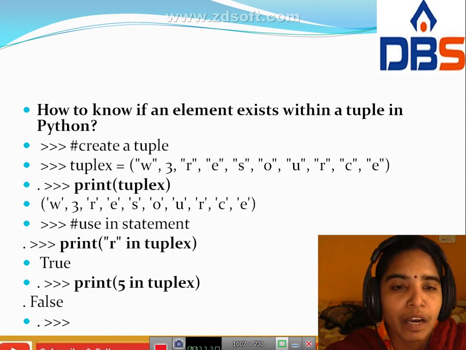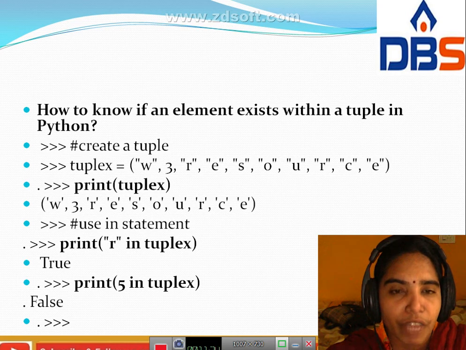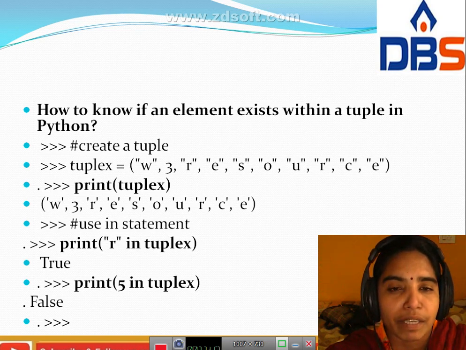Next, how to check whether an element exists in the tuple or not. By using the in statement we can know whether the element exists within a tuple. Print R in tuple x. Here R is in tuple x, so the output is true.